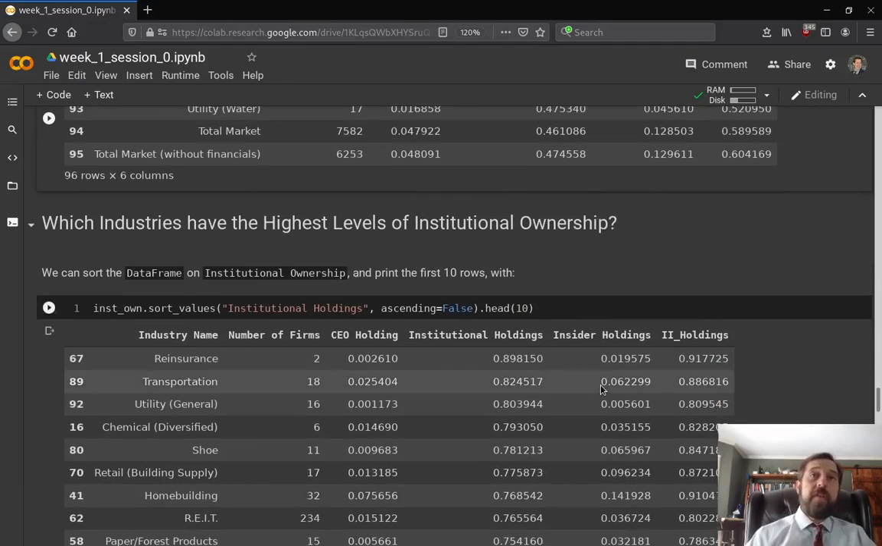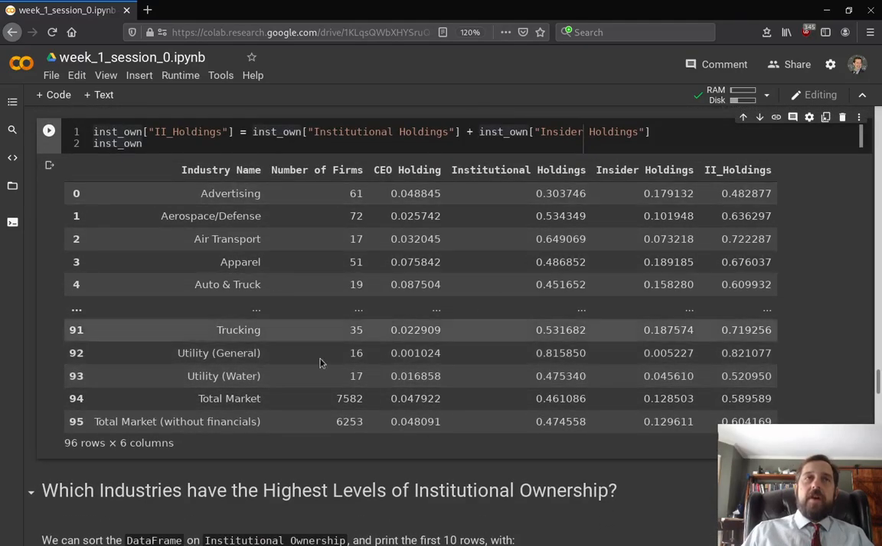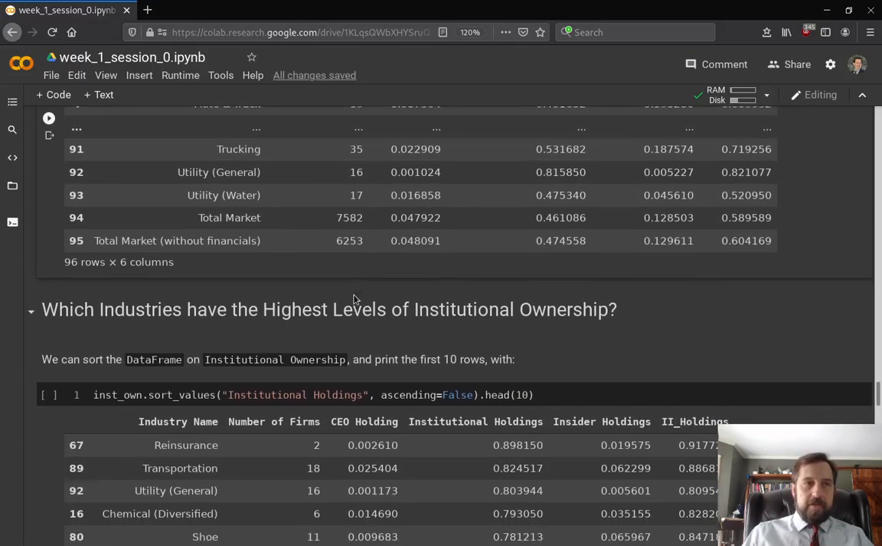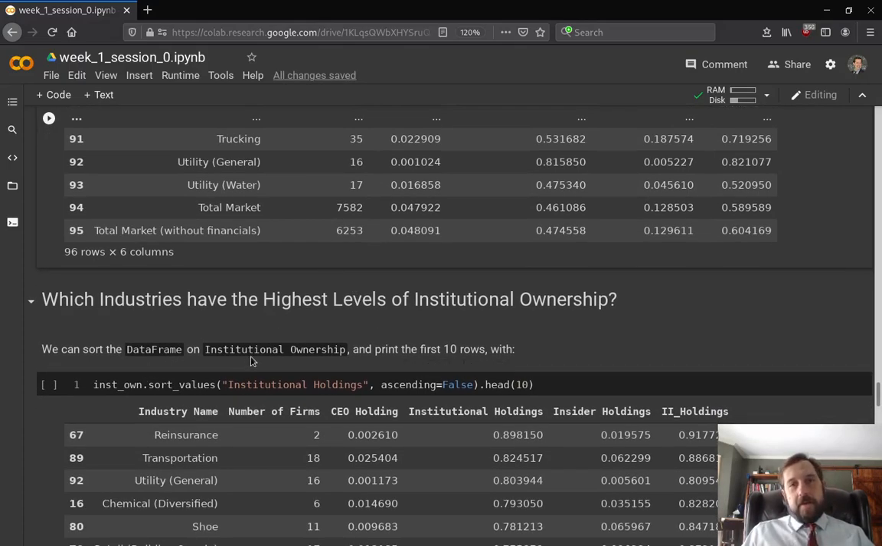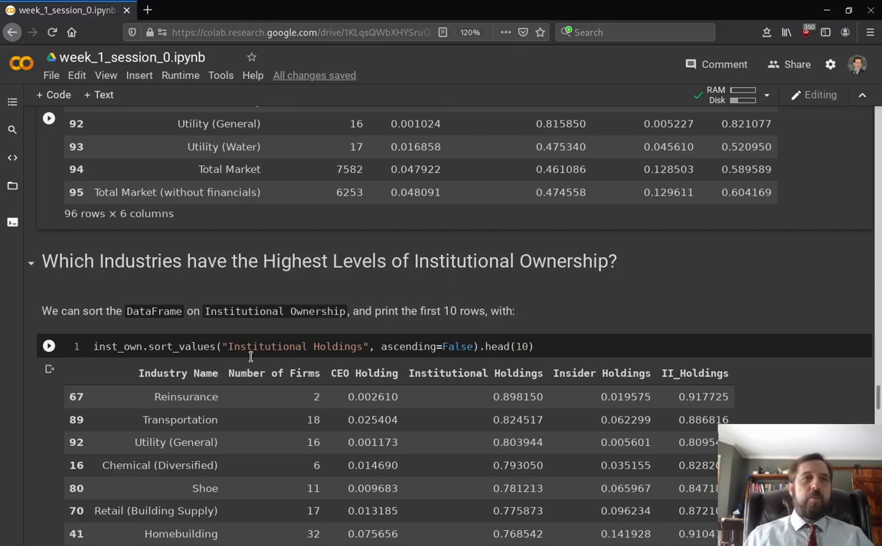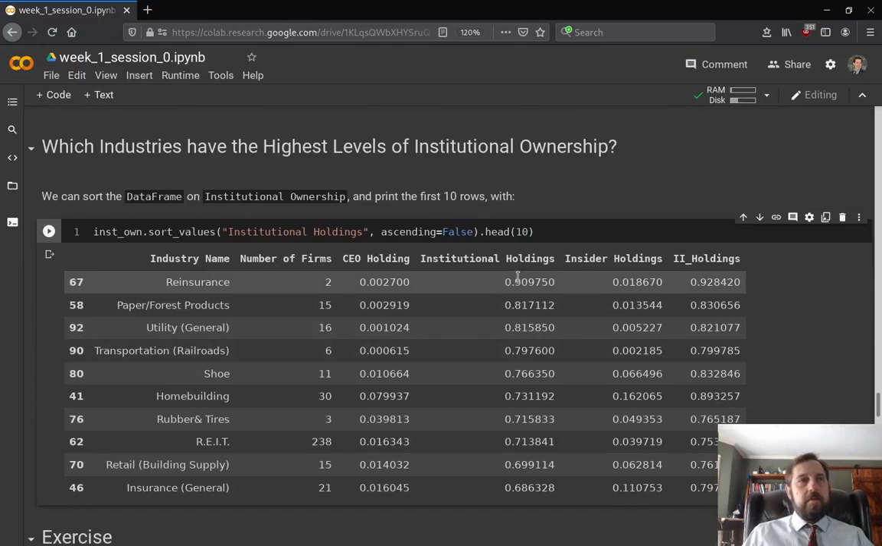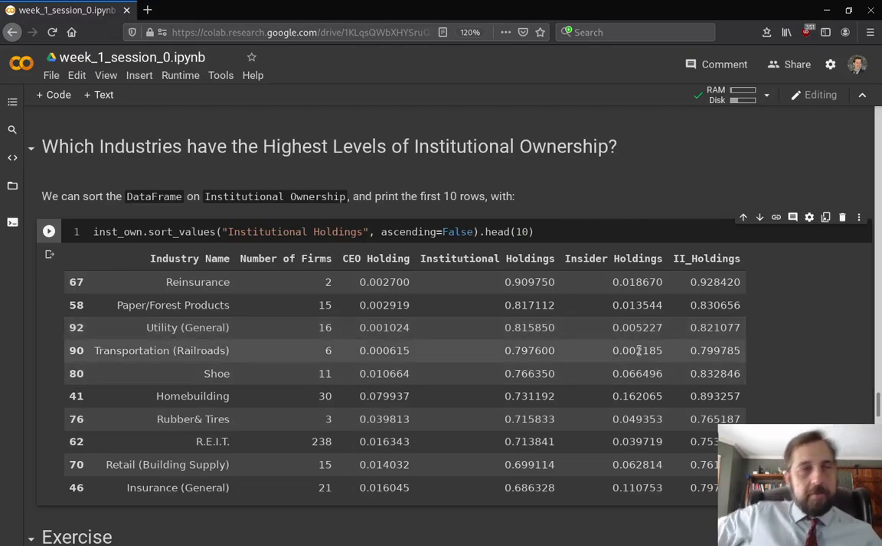And once we've done that, we have an interesting data frame. We might want to get to know it a little bit. So we can sort the data frame and see, let's say, which industries have the highest or the lowest levels of institutional ownership. Sorting the data frame, we can see that reinsurance, paper, and utility have the highest levels of institutional ownership. And of course, going back to your typical financial analyst task, you always want to take a look at the data to get to know it a little bit, and this is useful.